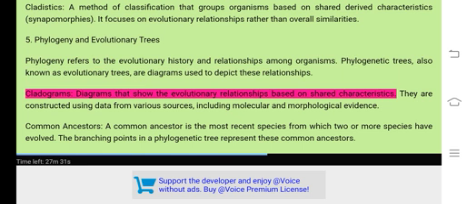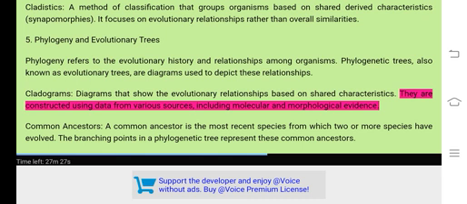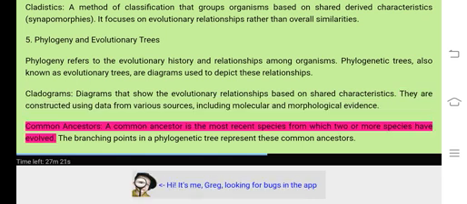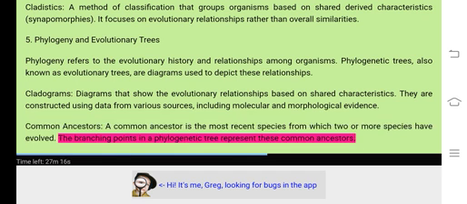Cladograms, diagrams that show the evolutionary relationships based on shared characteristics. They are constructed using data from various sources, including molecular and morphological evidence. Common ancestors. A common ancestor is the most recent species from which two or more species have evolved. The branching points in a phylogenetic tree represent these common ancestors. 6.